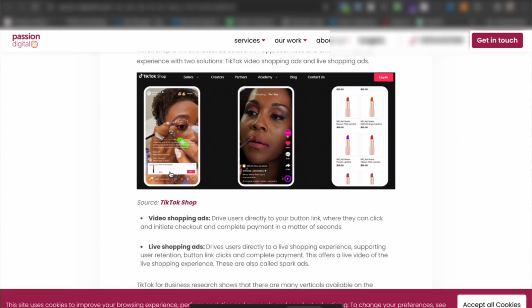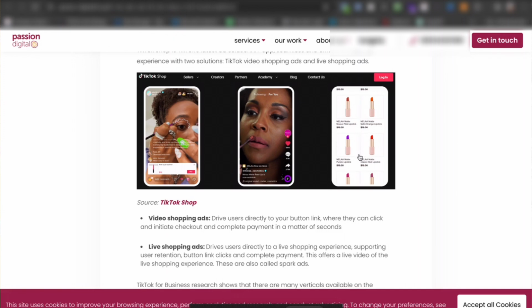This is a fantastic way of generating revenue when doing live. Before you weren't able to do that, but now you are able to do that. And I think it's a very valuable product type that you can run, right? And then you also have what is TikTok Shop, which is individuals can click on an ad, and then it will take them to something like this, right?